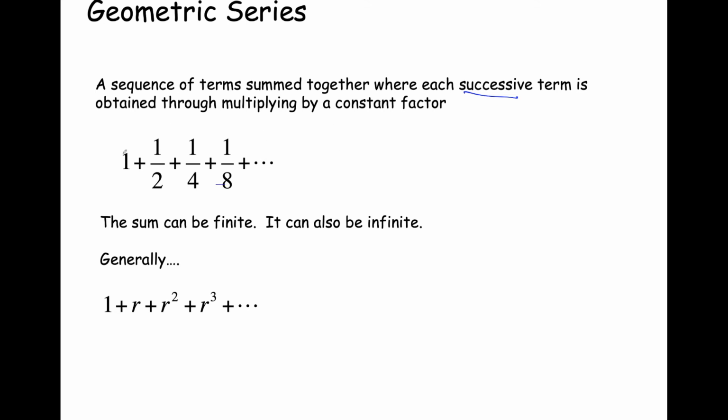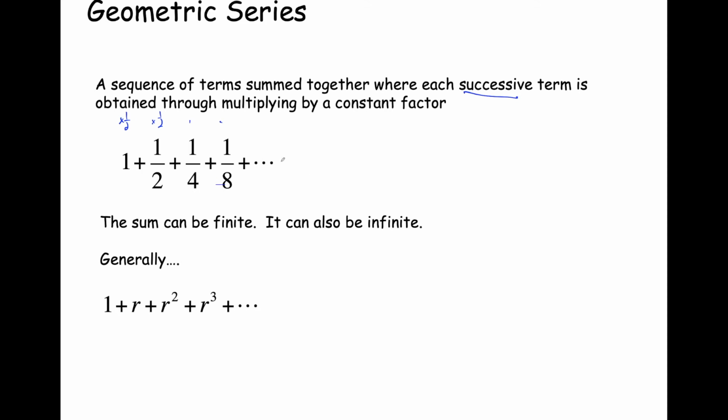We have 1, and then we follow that with a sum of 1/2. Now, of course, to get from 1 to 1/2, what do we do? We multiply 1 by 1/2. That gives us 1/2. Now, the next term in this geometric series, that's a sum of terms, is going to be 1/4. We take 1/2, we multiply by 1/2. That gives us the next term, 1/4, and then 1/8, and then 1/16. This is the form of a geometric series.